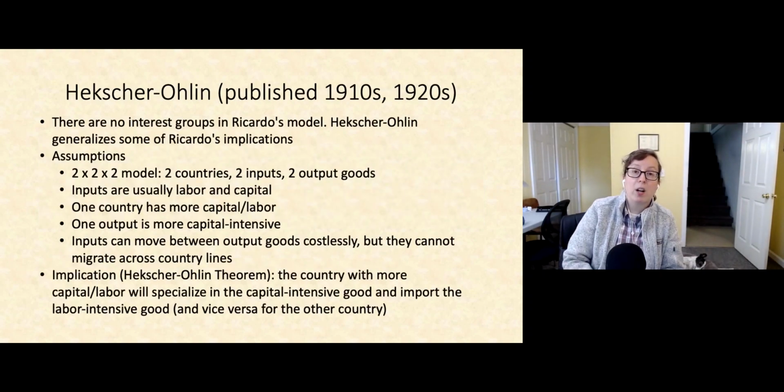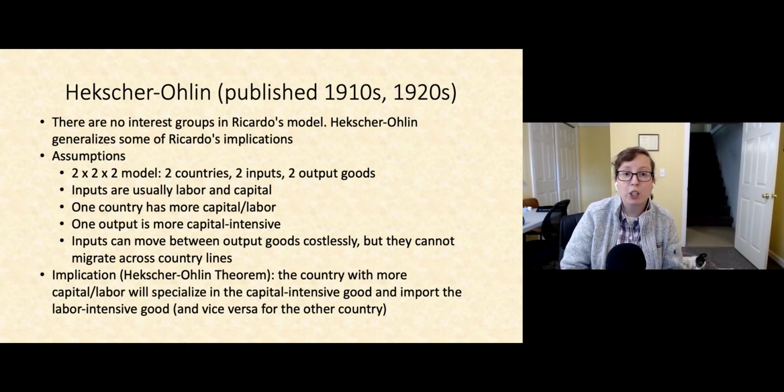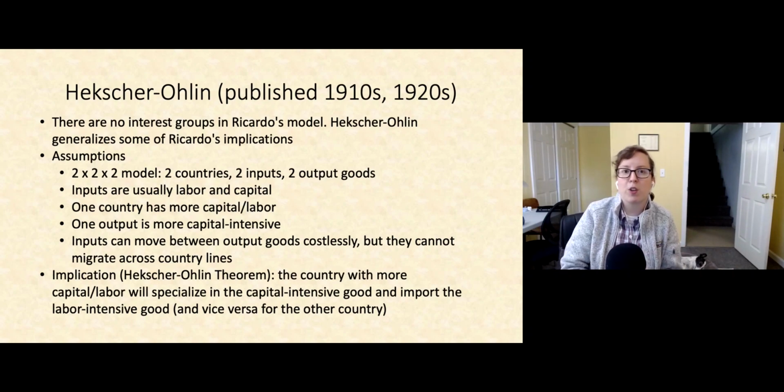I want to end here by mentioning an elaboration of Ricardo's theory called the Heckscher-Ohlin theorem, which was published in the 19-teens and 1920s. Heckscher-Ohlin gives us a variety of improvements over Ricardo's model while still having that Ricardian intuition. The main improvement is the introduction of interest groups. In Ricardo, the only input, and hence the only interest group, is labor. In Heckscher-Ohlin, we can allow for there to be 2 inputs.